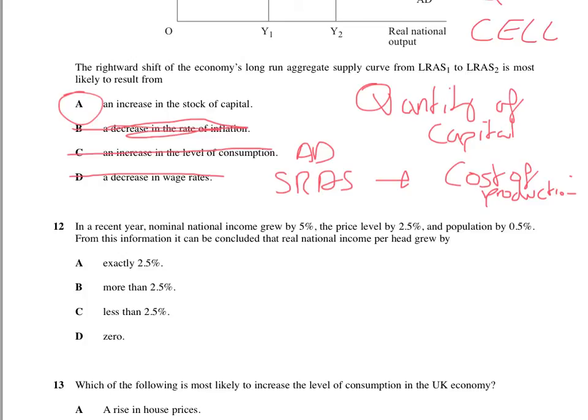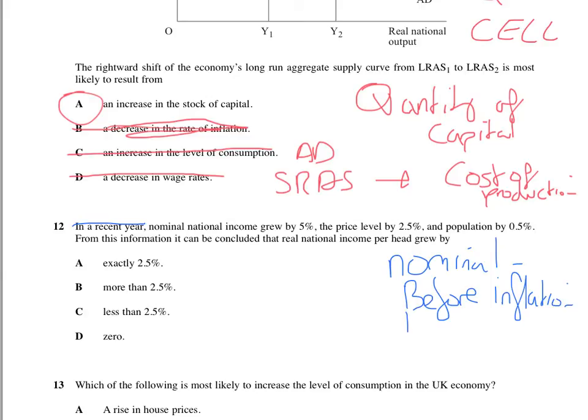Okay, in a recent year, irrelevant. Nominal, a word I can't really say very well. Nominal. Anyway, nominal means before. What does it mean before? It means before inflation has been taken into account. However, real, circle that there, means inflation has been taken into account. So it's the other way.